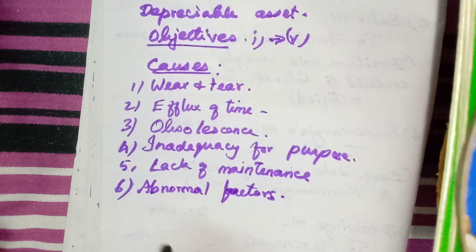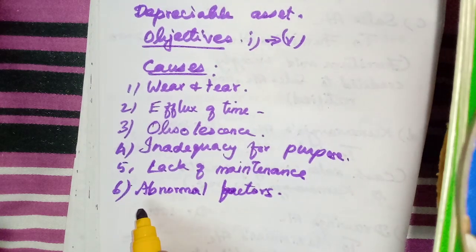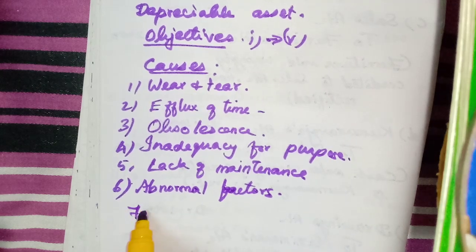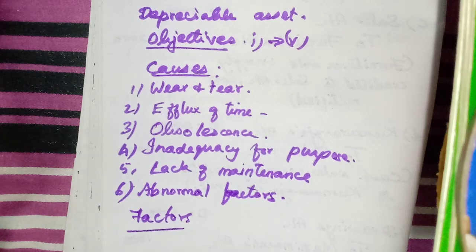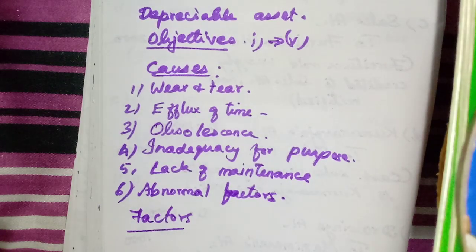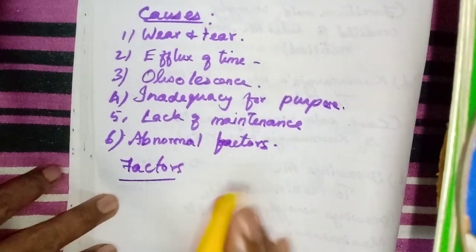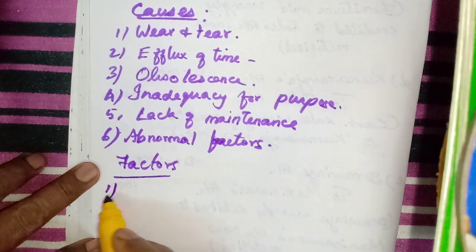Okay, then what are the factors determining the amount of depreciation? What are the factors that determine the value of depreciation, the amount of depreciation? First one, the total cost of the asset.